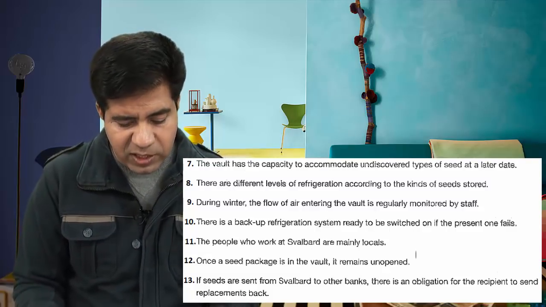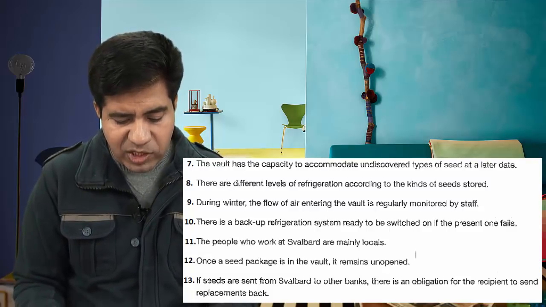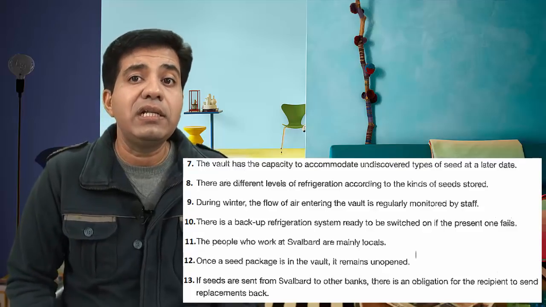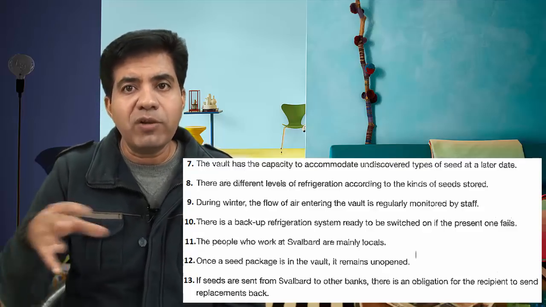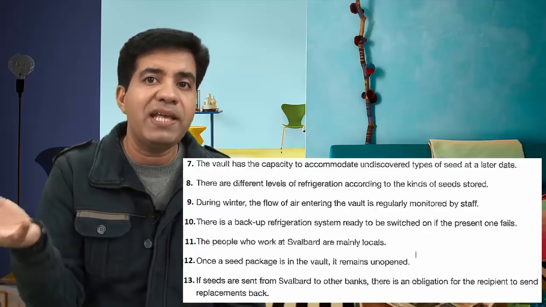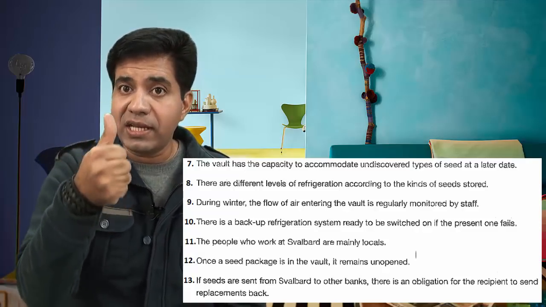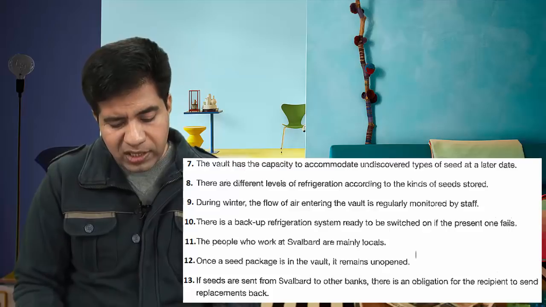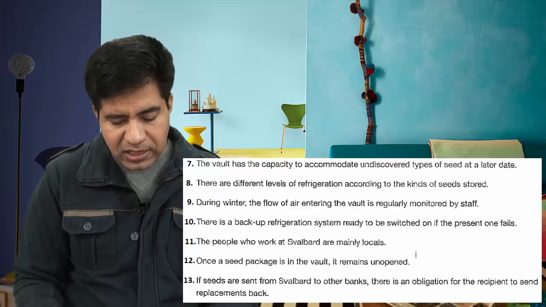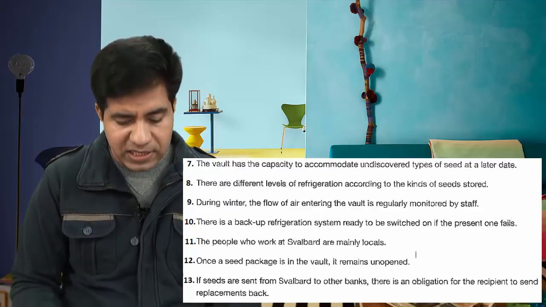Next, question 12 is, once a seed package is in the vault, it remains unopened. Encircle the word package, because seed is what they are talking about. The whole passage is about seed, but package is the new thing they're going to talk about. Package is the clue word.